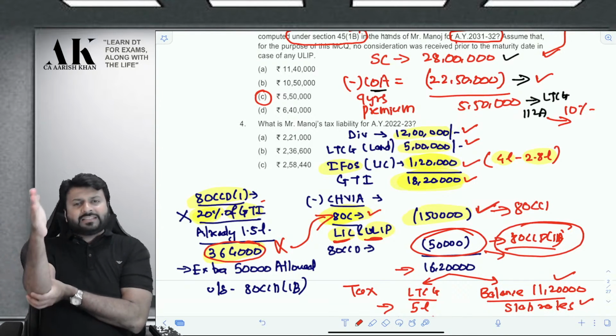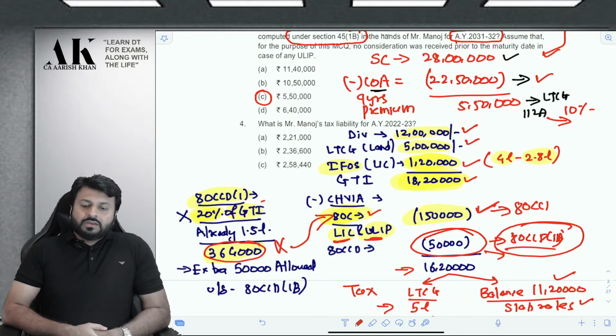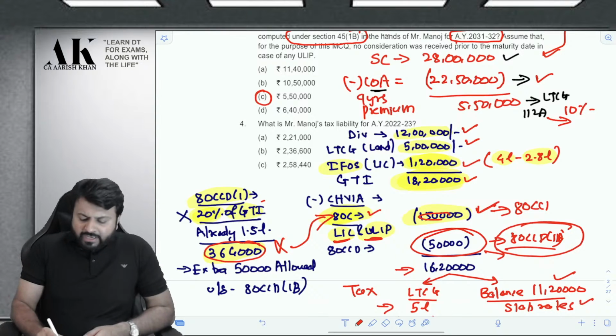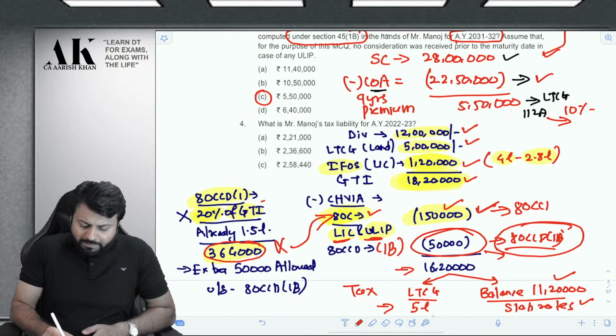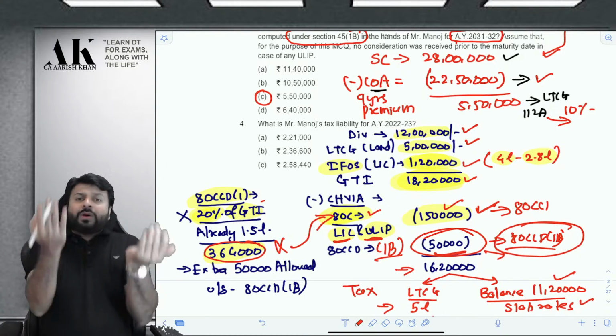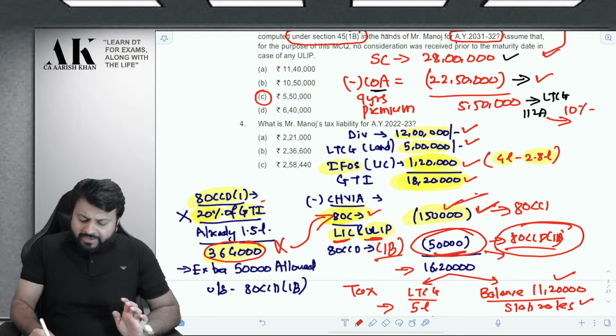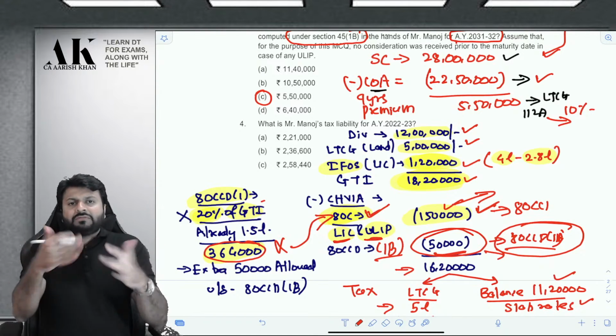But in 1B, there is a limit that you will get only 50,000. So the total Chapter VI-A deduction would be how much? 1,50,000 in 80C and, in 80CCD subsection 1B, 50,000 rupees. And what about subsection 1? You cannot get anything because the limit of 1,50,000 is already exhausted by 80C. So subsection 1 is gone.